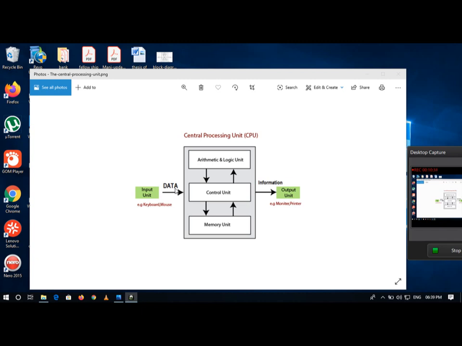It is not a complete computer system. A complete computer system consists of 4 parts. First one is hardware. Second one is software. Third one is user. Fourth one is data.